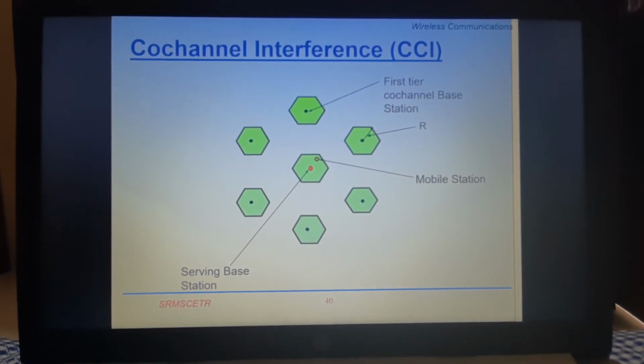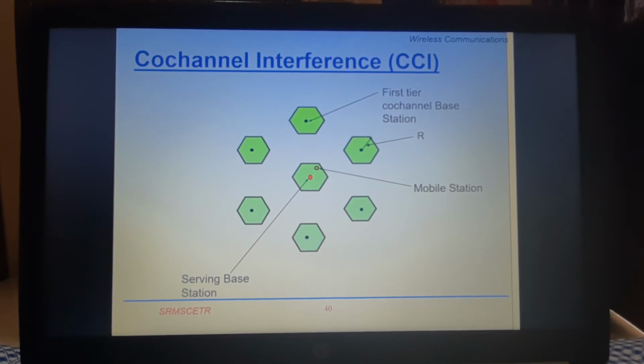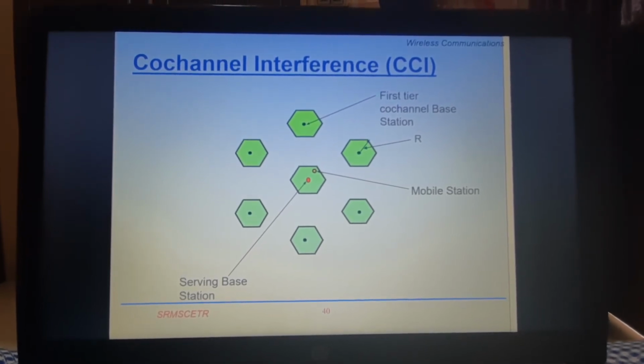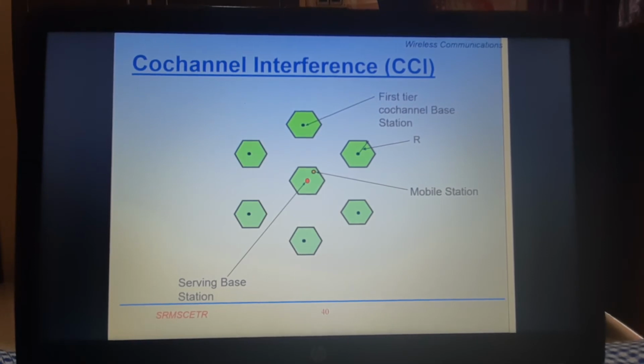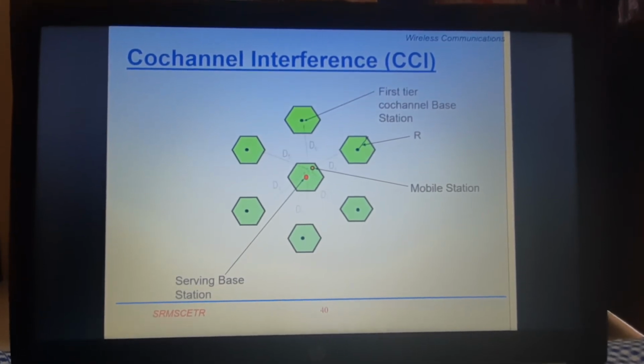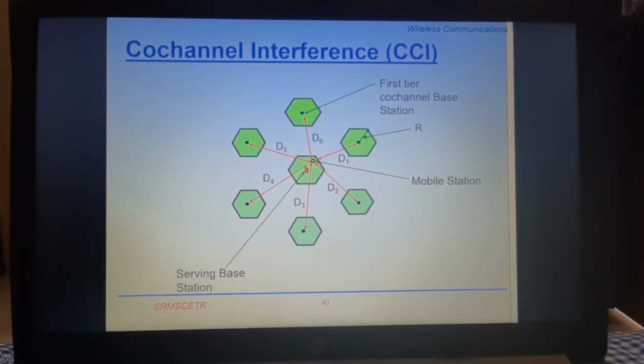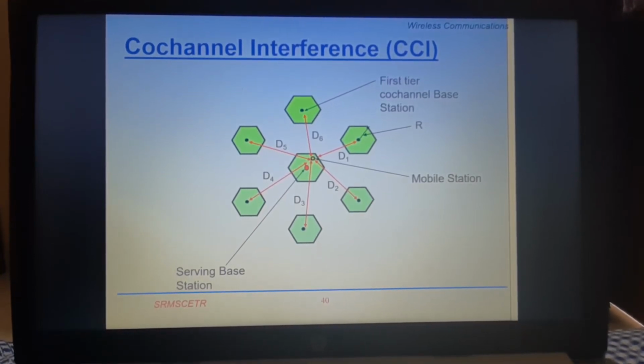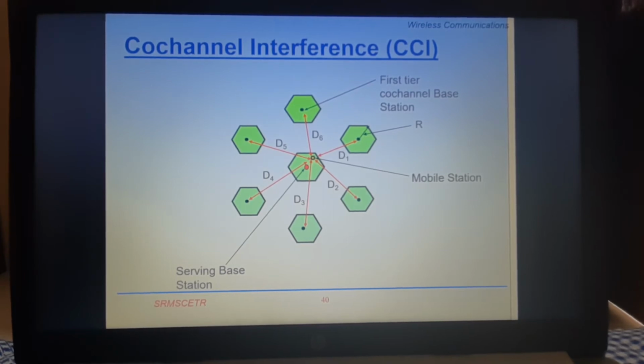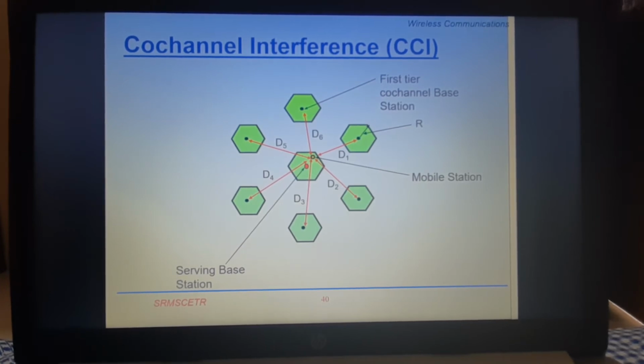So this is your first tier, and the corresponding cells are defined as co-channel cells, which are using the same frequency band. The distances of these cells located in the first tier are D1, D2, D3, D4, D5 and D6. So we are assuming the mobile station is located at the edge of the central cell, and the nearby cells are at distances D1, D2, D3 and so on. So this is your first tier.